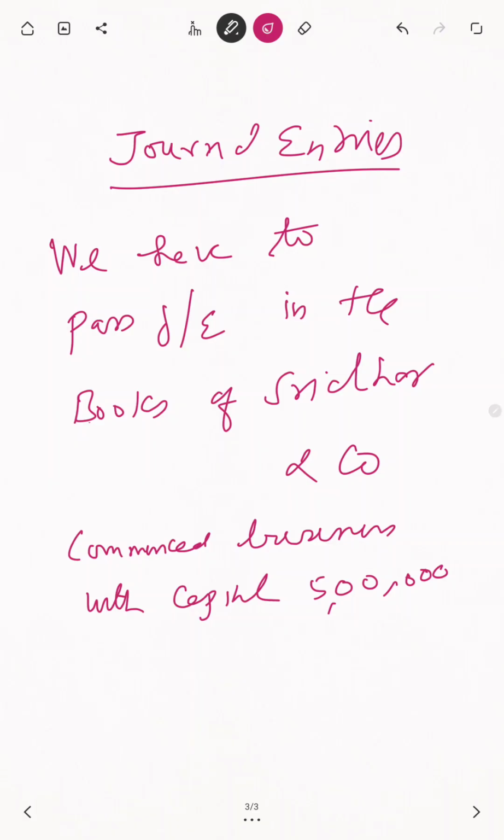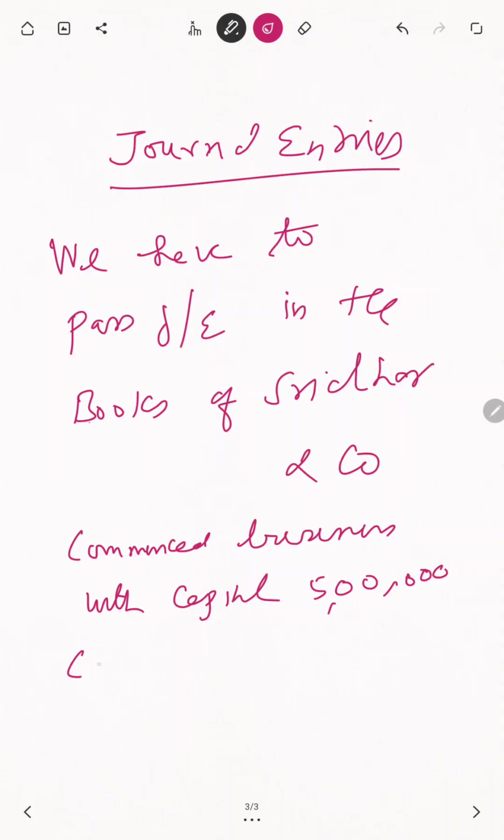In earlier videos, I explained how many accounts are involved in a transaction. This is in the books of Sridhar and Co. We have to view every transaction from the point of view of Sridhar and Co. only, not from your point of view and not from my point of view. That is very important. If you ignore the name Sridhar and Co., there is no meaning for this topic. From Sridhar and Co.'s point of view, you view this transaction. What are the accounts involved?